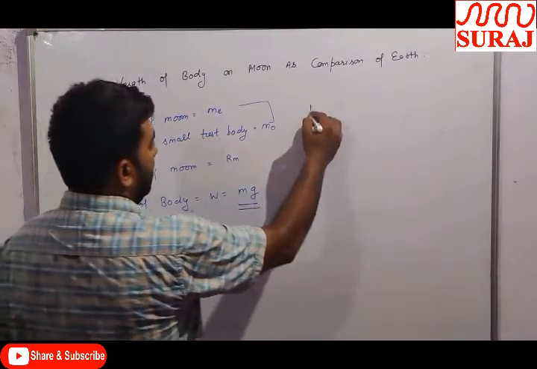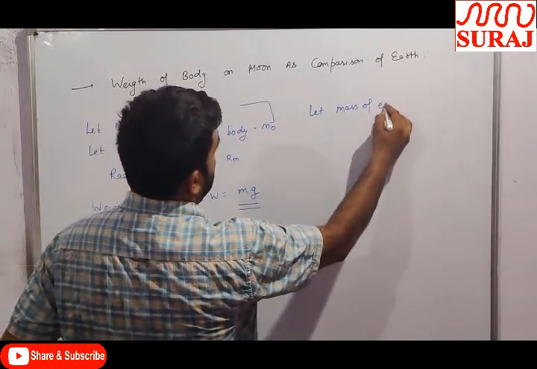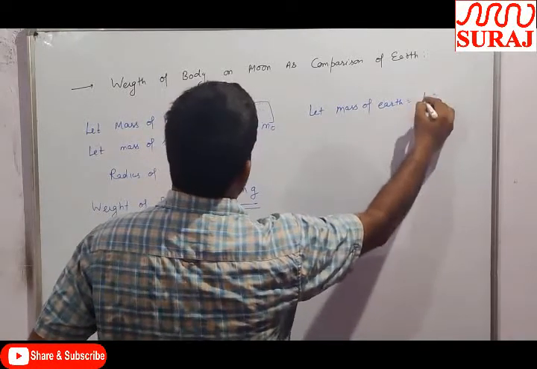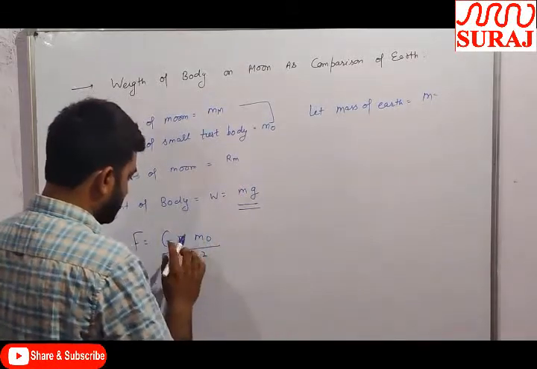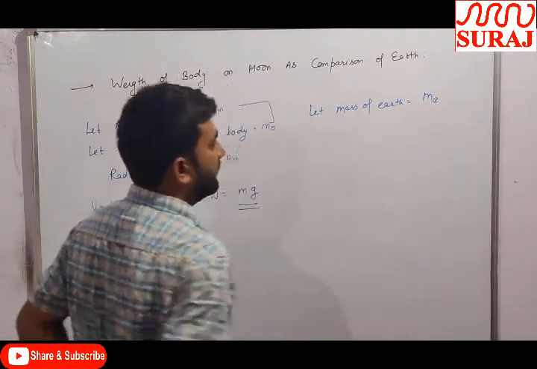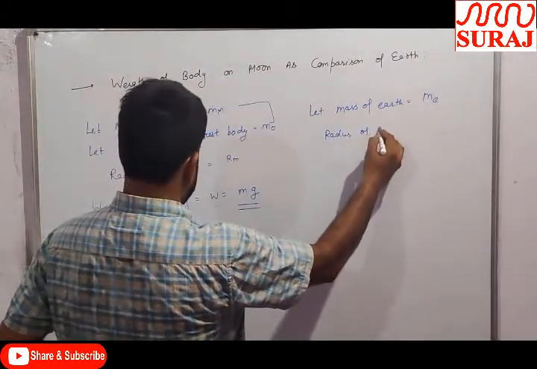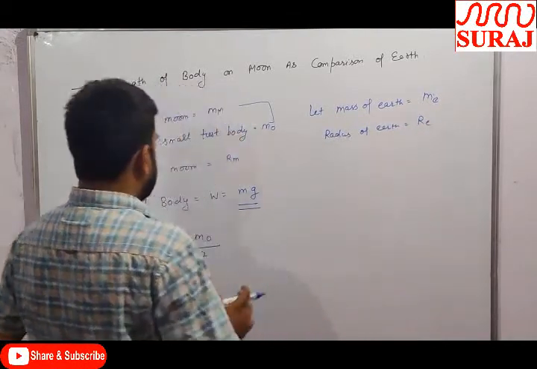Now let the mass of the moon be mM, sorry, and the mass of Earth is mE. The radius of Earth is equal to RE.